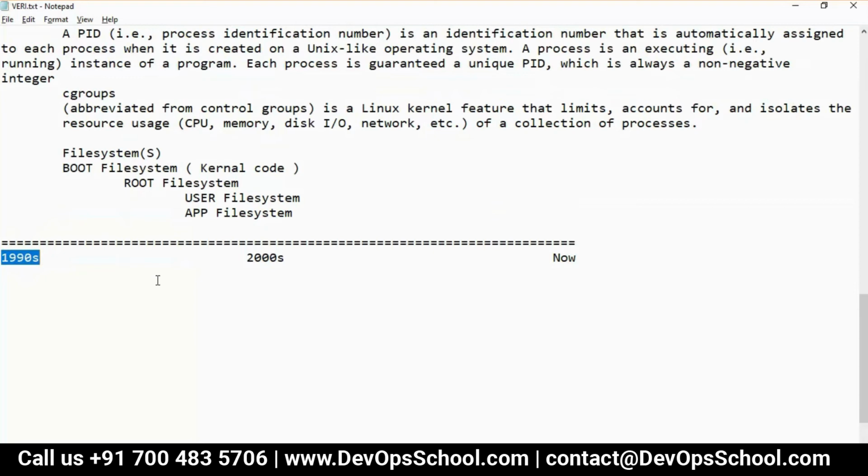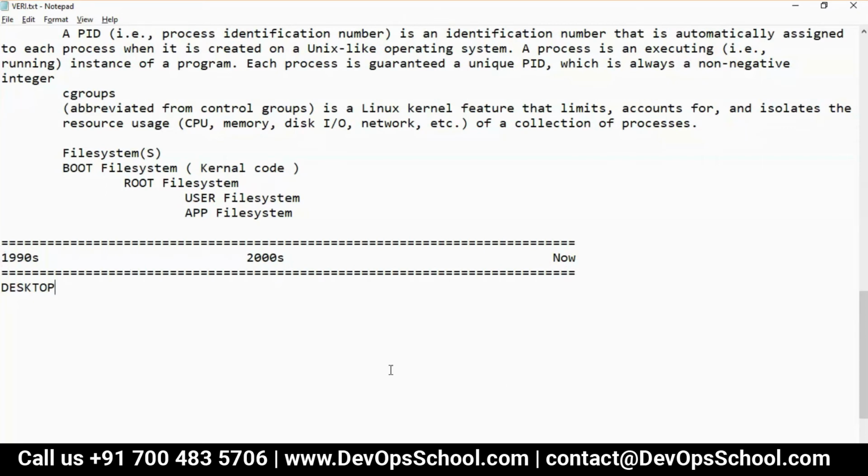Okay. Maybe my question is a little bit confusing. Let me start with the context. So actually, I remember we used to run applications on our desktop. Okay, desktop. Yes. We had a desktop and we used to run applications.